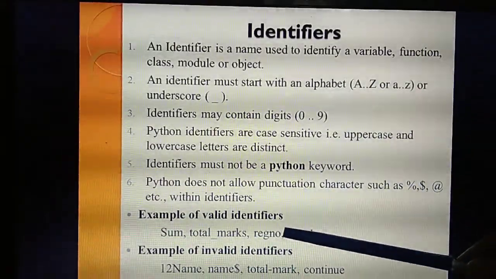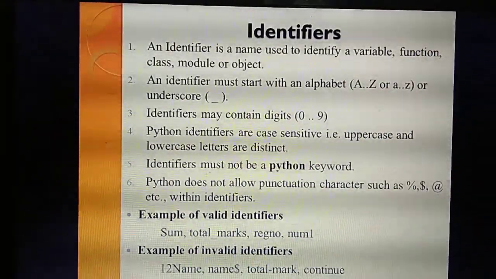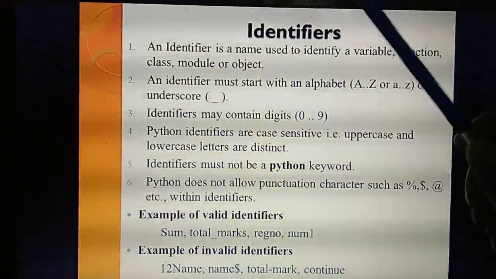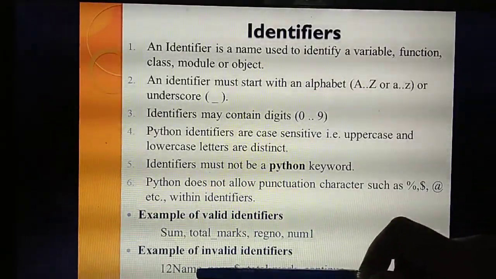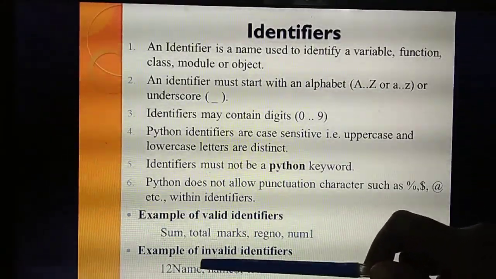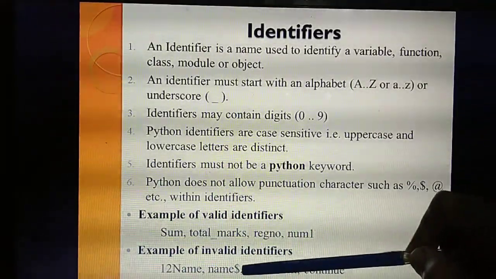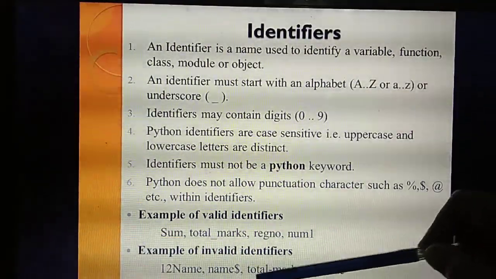See the next example. So 12 name, is it correct? No. Why? The first condition itself, an identifier should start with an alphabet. Is it an alphabet? No. It starts with a number. So it's wrong. Next one. Name dollar symbol. We identify whether any punctuation character is allowed? No. So it's not an identifier.